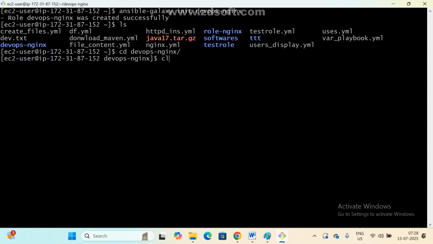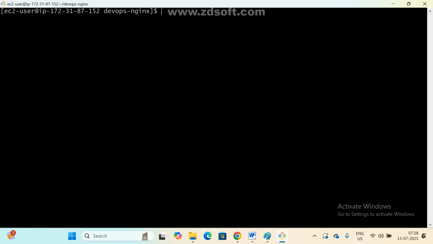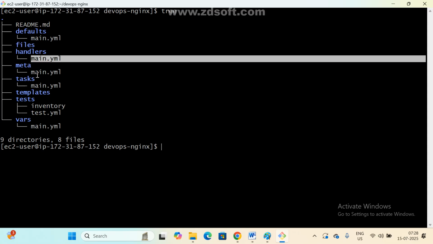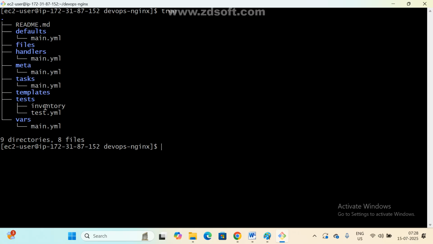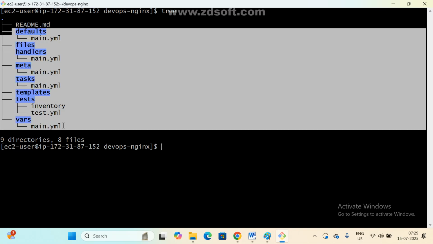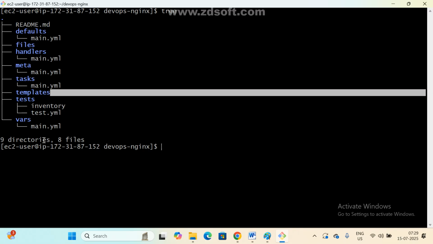Now, write a Linux command. I want to see the entire structure. What is the command? The tree command. Now see here: defaults, handlers, meta, tasks, templates, inventory, tests. Whatever you want, we can use it. Is there any rule that we must use all the folder structure? That is your wish. If you want to, we can use all folders, or if you don't want to, leave them empty. That's it.